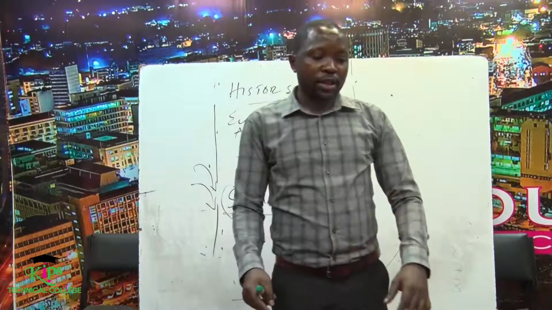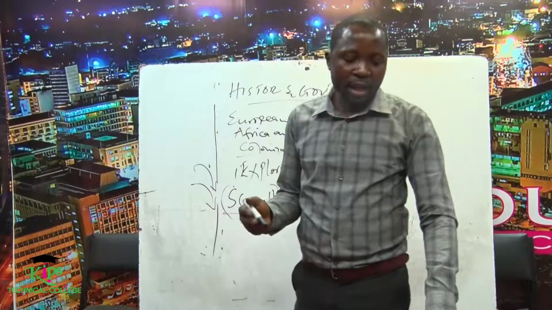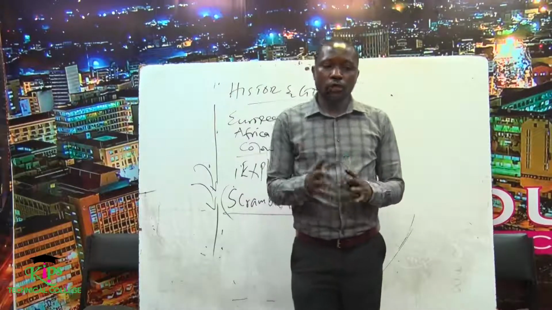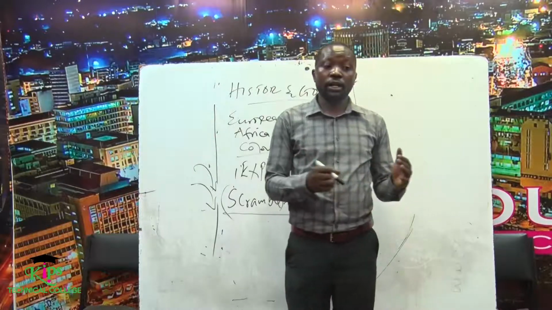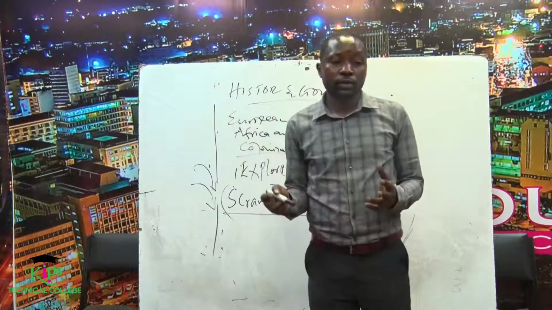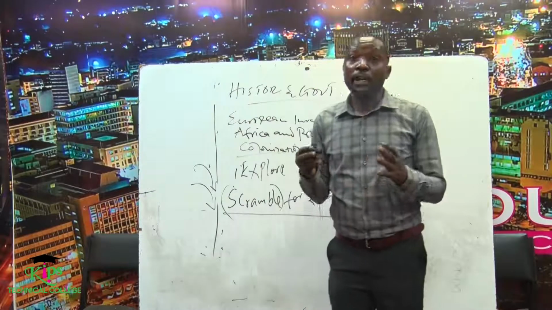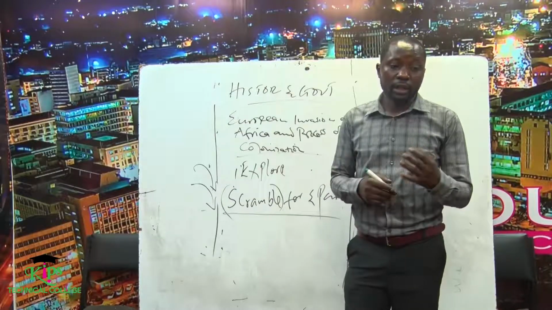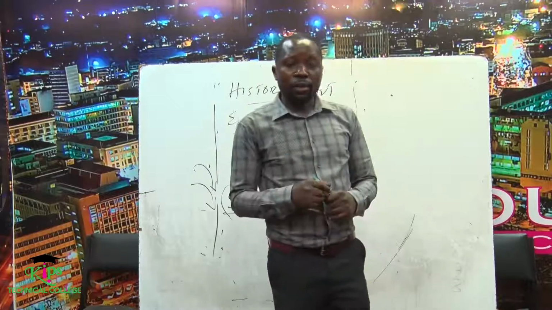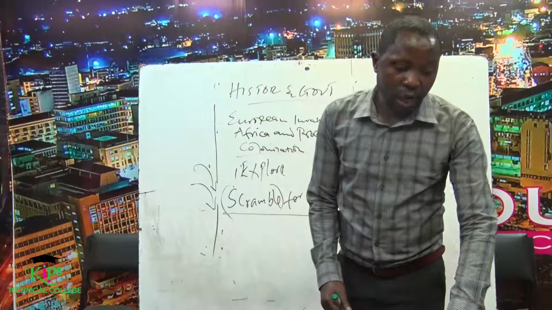So what were the methods that were used by the European powers now to acquire the colonies in Africa? Remember, the methods used to acquire colonies in Africa was mostly determined by the way the local Africans responded to the European contact. So in most cases, a combination of the methods were used in acquiring African colonies. So the following are some of the methods that the Europeans used in acquiring colonies in Africa.